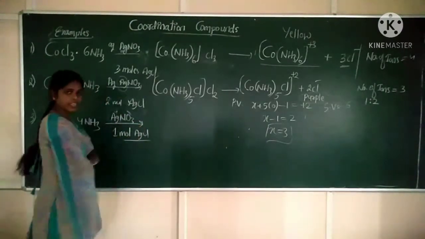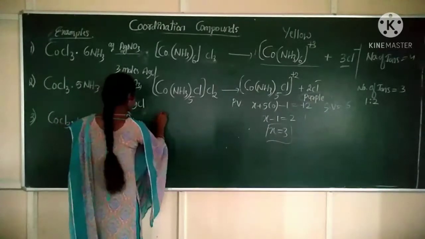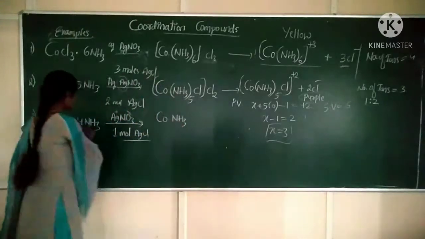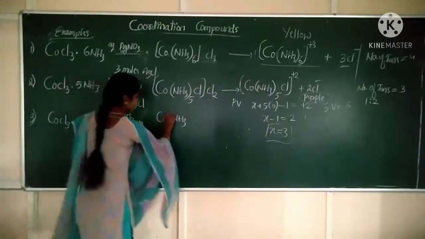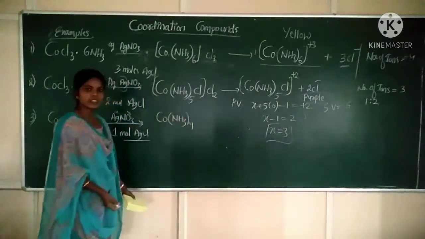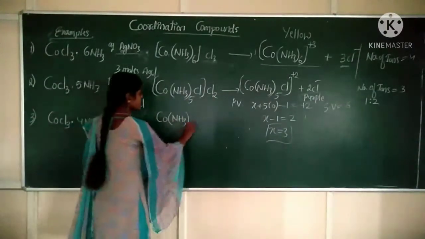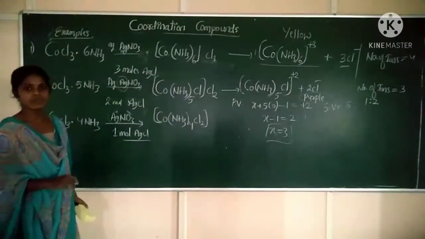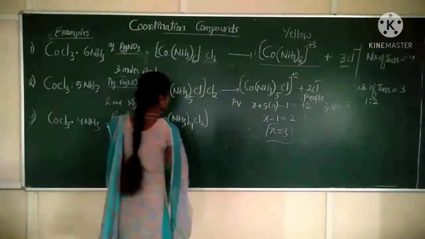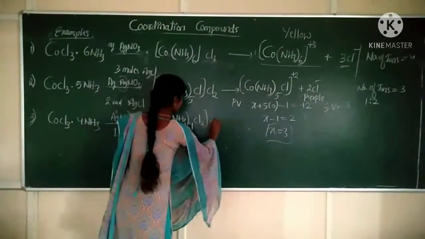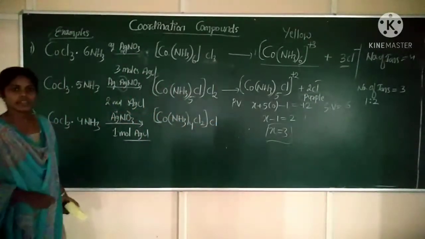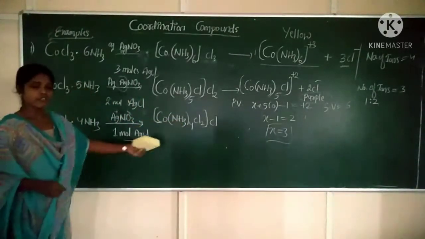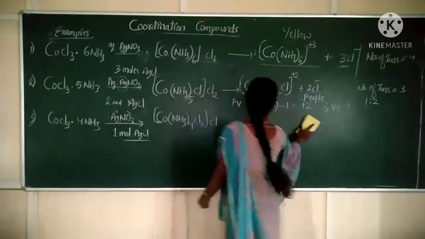So because of that reason, what will be the coordination compound now? What will be the structure? Co, NH3. How many NH3 ligands are there? 4. To complete its octahedral structure, it must have 2 chlorides inside the bracket. Correct? So this is the formula. And outside the coordination sphere, there must be one chloride ion. Clear? So this coordination compound will be formed. Next.